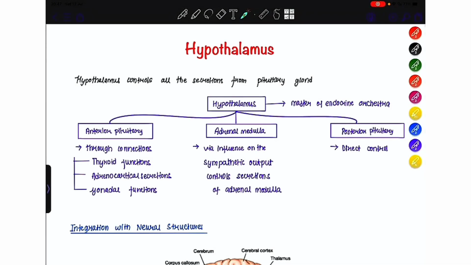The hypothalamus controls all secretions of the pituitary gland. On the anterior pituitary, through its connection, it will regulate the thyroid functions, adrenocortical secretions, and the gonadal functions. It controls the adrenal medulla via its influence on the sympathetic output, whereas the posterior pituitary is under its direct control. Therefore, the hypothalamus is also called the master of the endocrine orchestra.